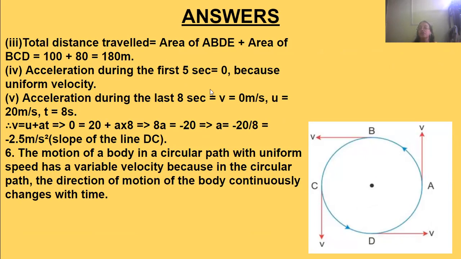Now, the acceleration during the first 5 seconds will be 0 because it is moving with uniform velocity. So there is no change in velocity, and therefore the acceleration will be 0.